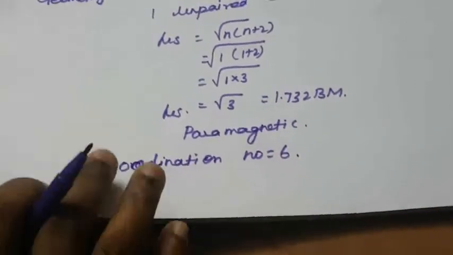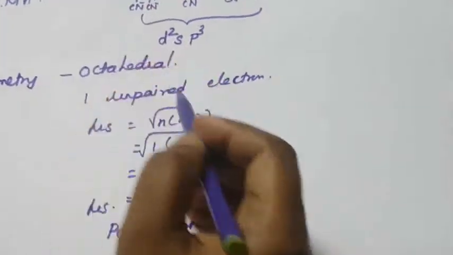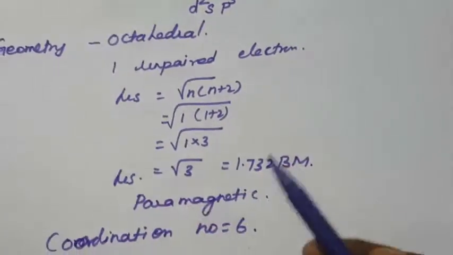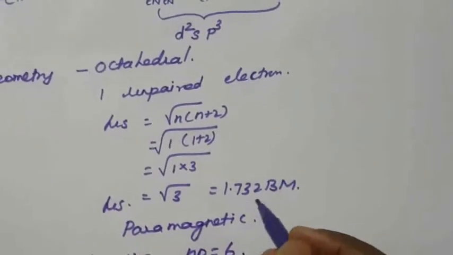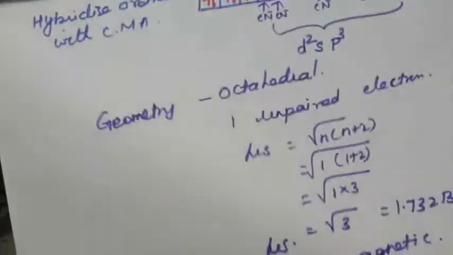Okay, the only difference is here only one unpaired electron. So that is the magnetic moment: mu s equal to square root of n into n plus 2. So this is the square root of 3, 1.732 Bohr magneton, a paramagnetic nature. This is another one. Fe(CN)6, another example: Co F6 3 plus.